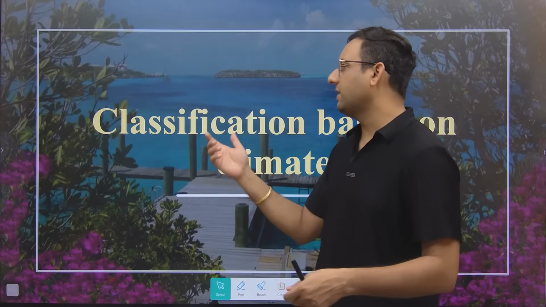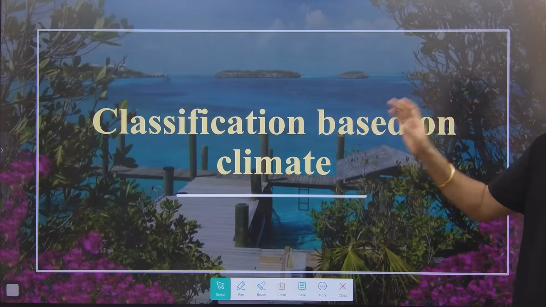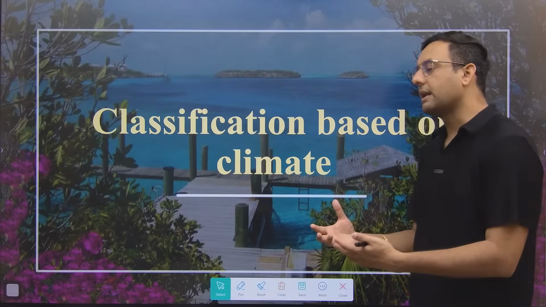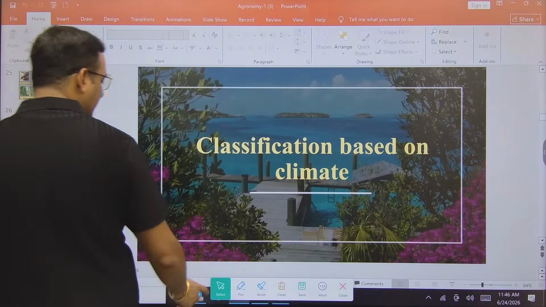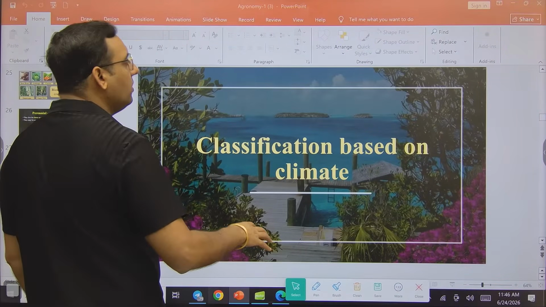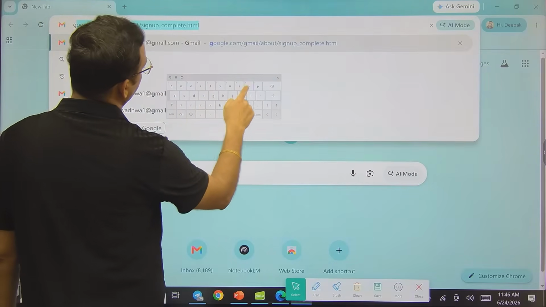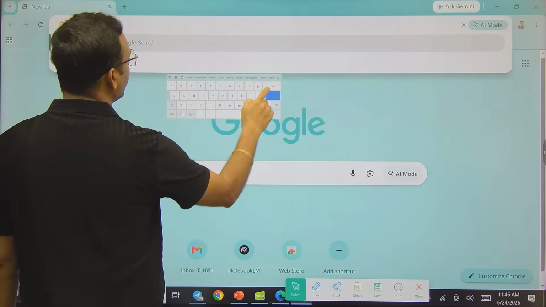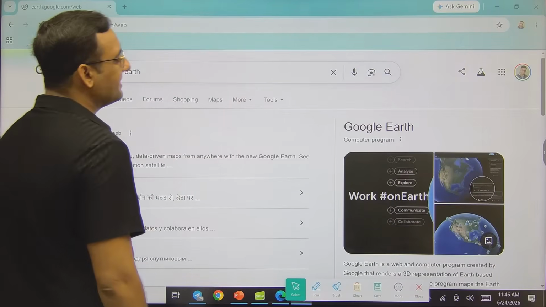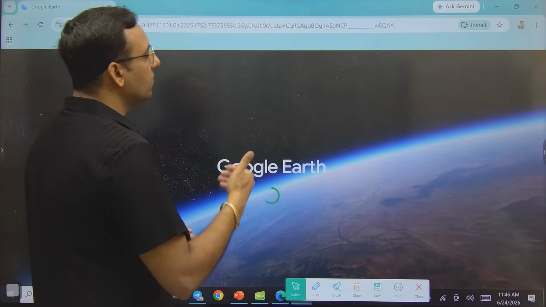And if you are clear, then we will proceed further and discuss the classification based on the climate. So based on the climate, what is the classification of crops? Now based on climate, if you want to classify India, first of all you should know about the climate of India. Do you guys know about the climate? Of course, yes. You know about the climate of India. If I go with India's map, you will see India has majorly 4 regions: eastern region, north, west and south.